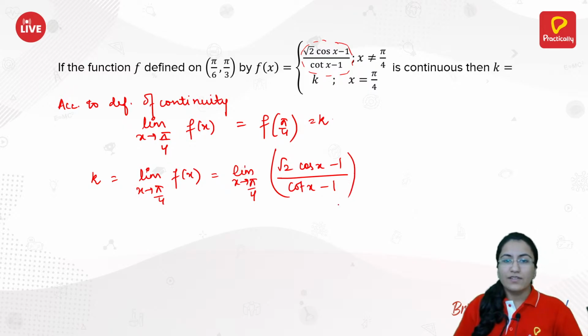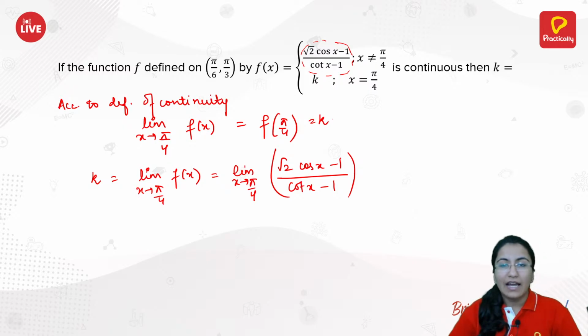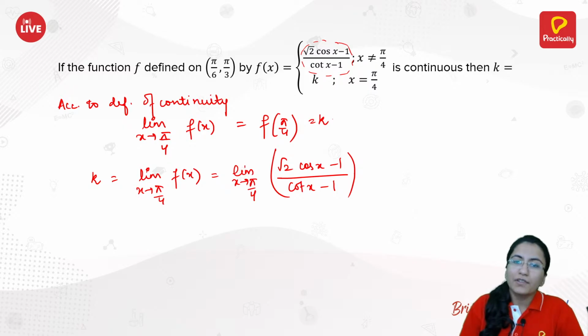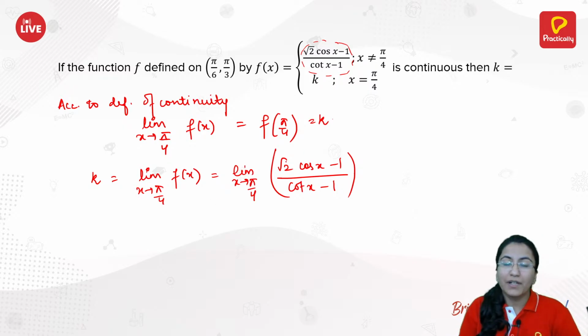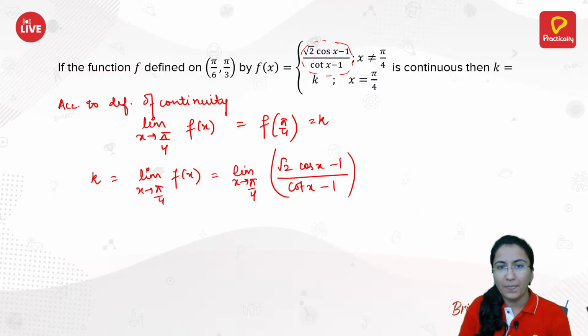Is this limit directly calculatable if you just substitute the value of x equals pi by 4? Check. If you input the value of pi by 4 in this particular function, what would be your value in the numerator and denominator?